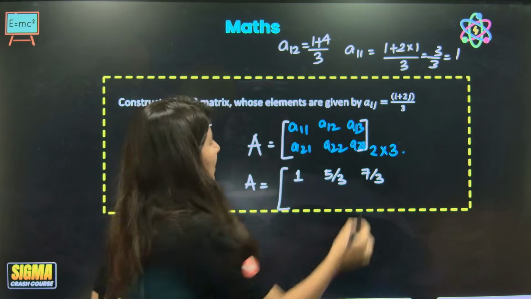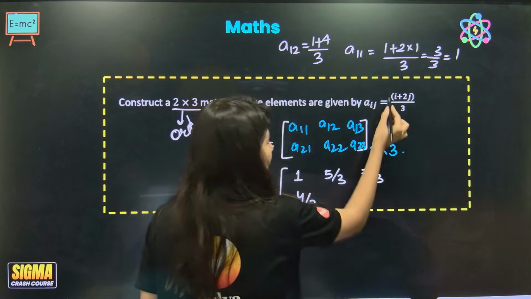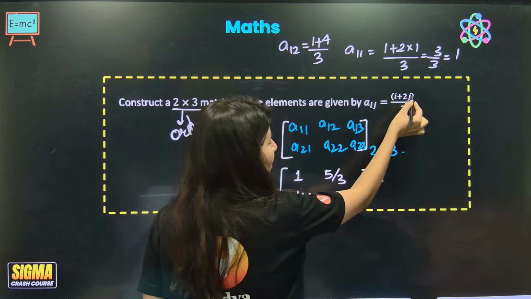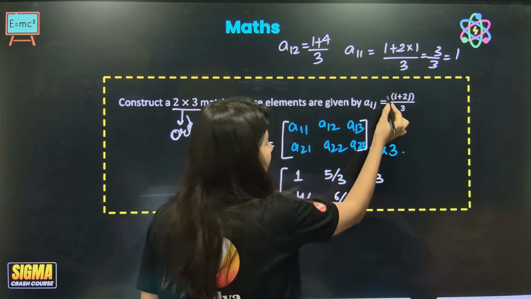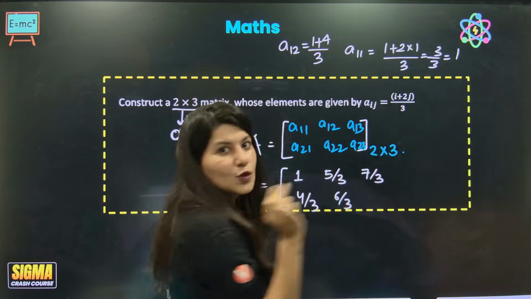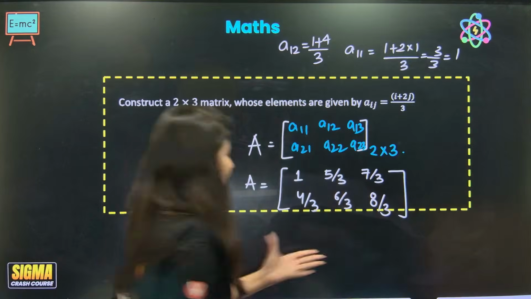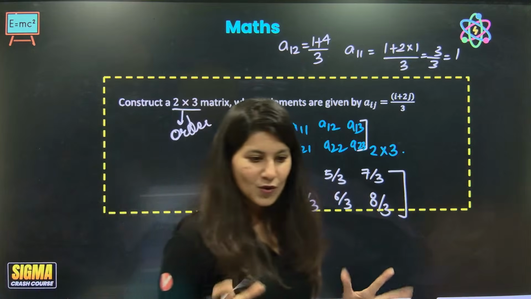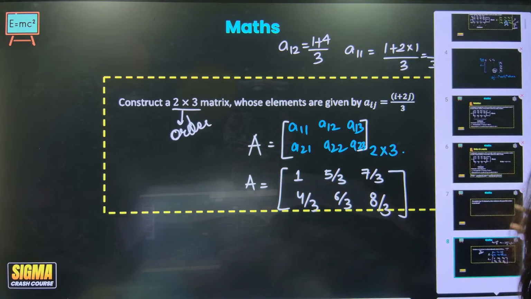Now A21. So this is 2 plus 2, 4 by 3. Now this is 2 plus 4, 6 by 3, and 6 by 3 is 2. And 2 plus 6, 8 by 3. Alright, so this is how the matrix is going to be. Easy peasy. I don't think this is going to be any problem over here.